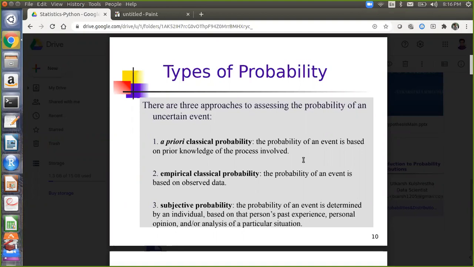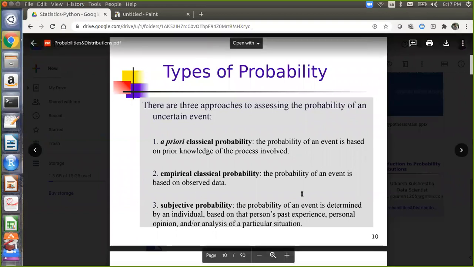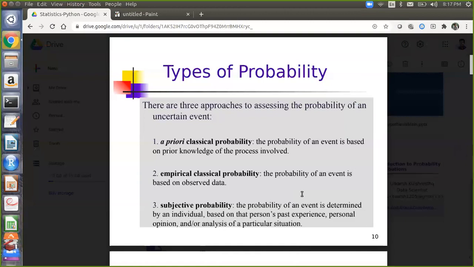Empirical probability is nothing but there is data given to you, and on the basis of the data, like how we took that 40% is the probability that 10 patients will arrive, 30 patients will arrive. All those come under empirical probability. For a priori classical probability, we will see an example where there is prior knowledge of the process involved. And subjective probability basically depends on a person's past experience or personal opinion.